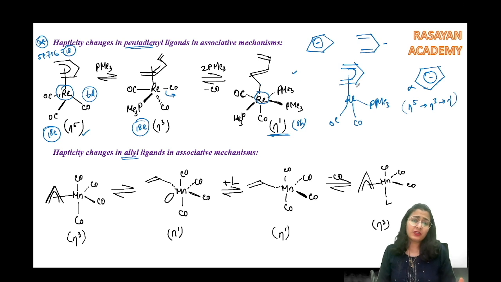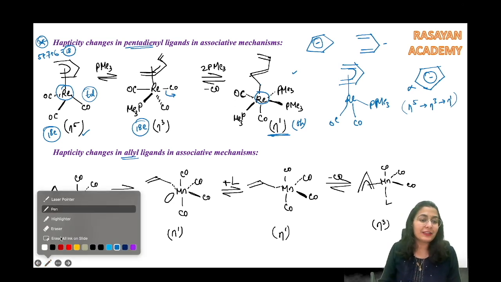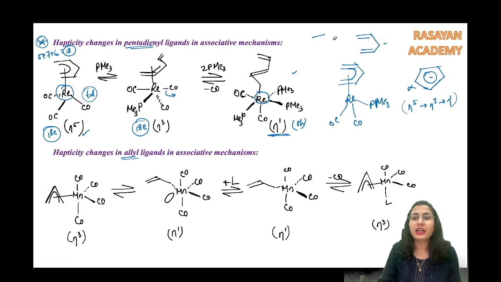So these changes of eta 5, eta 3, eta 1 can only happen, and will happen fast, in the acyclic system, not in the cyclic system. Please be aware of this. Don't do the same reaction in the case of Cp. Okay, it will be wrong. Let's go.